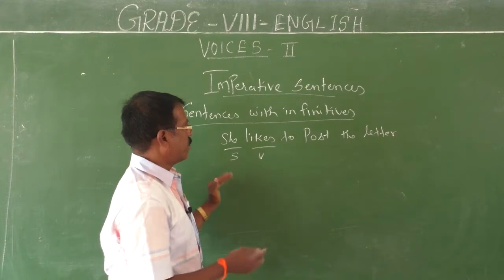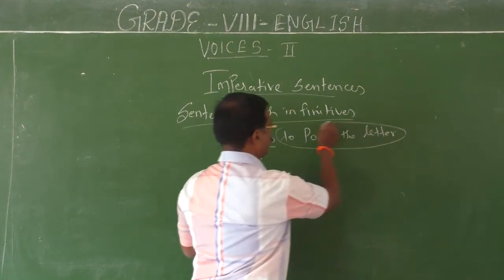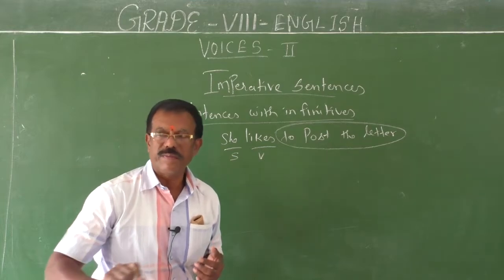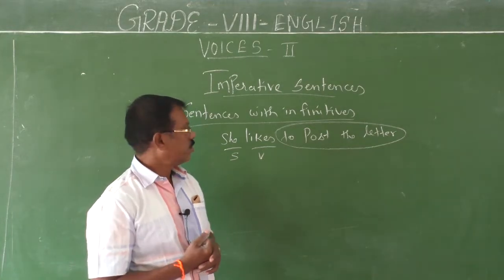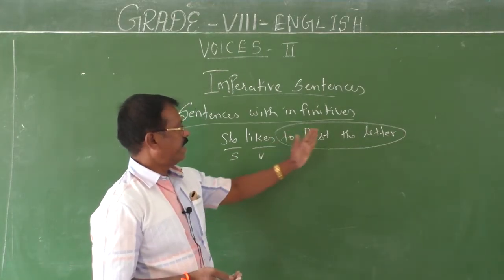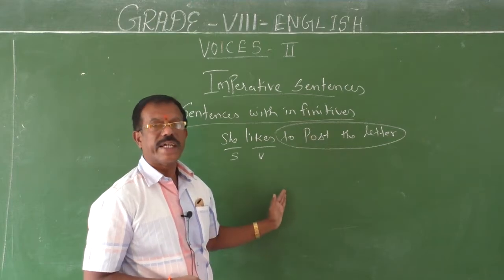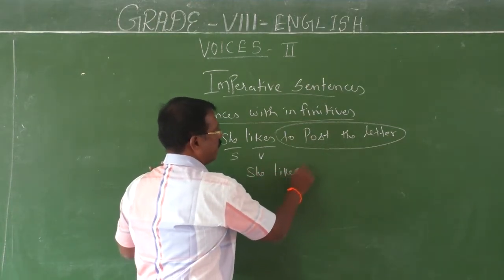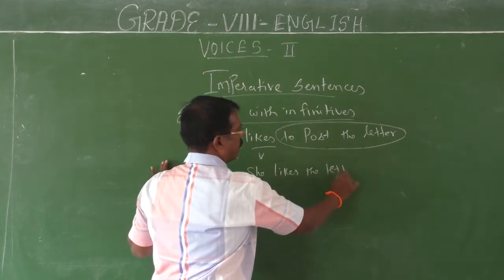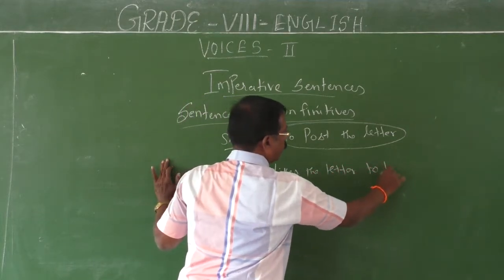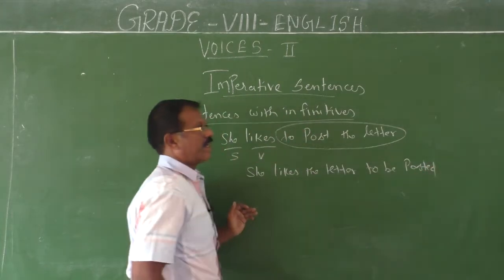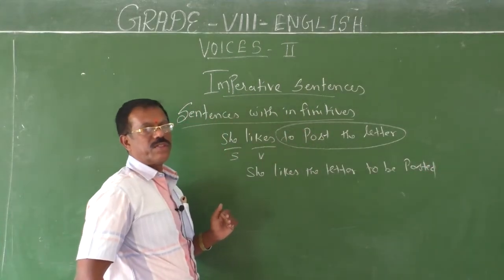She likes to post the letter should be taken together. So: she likes the letter to be posted. When you are going to change this type of sentence into passive, you should be very careful, children.